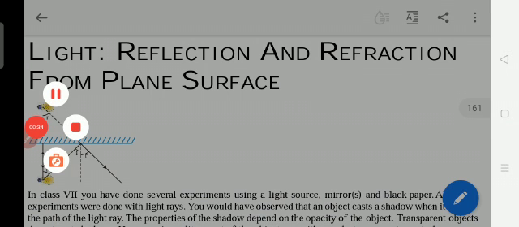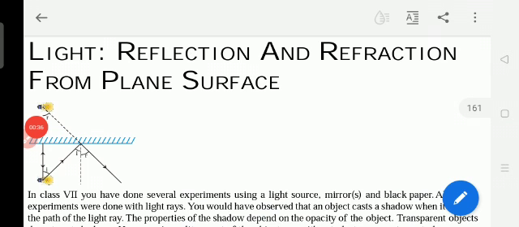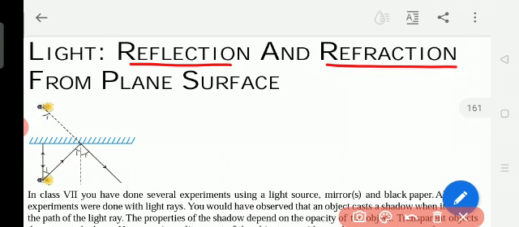Okay. So, the first one is first we learn about what is reflection and what is refraction. Reflection means light which reflects the light. So, for example, the light which is falling on me. Now, I am in the darkness. You are in the light. Can you see me? You cannot see me because I am in the dark. You are in the light, so I can see you.